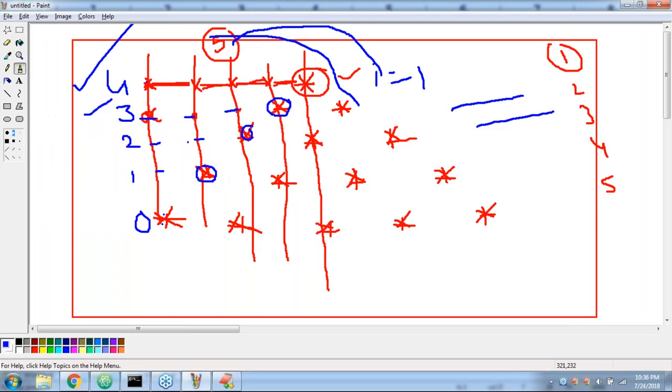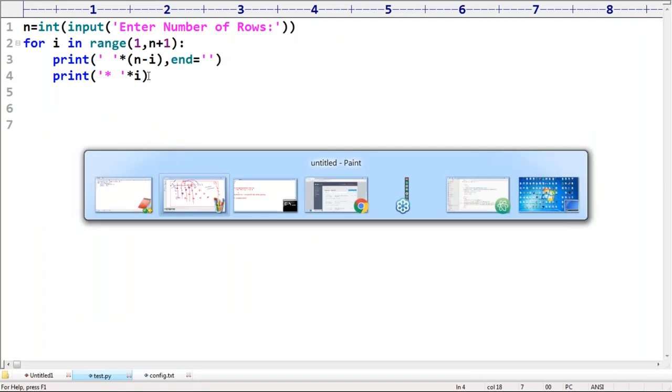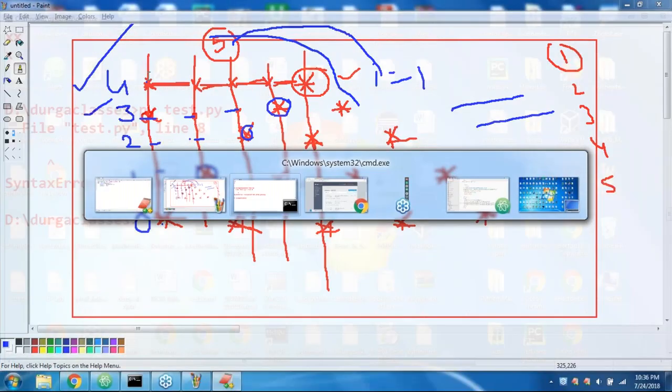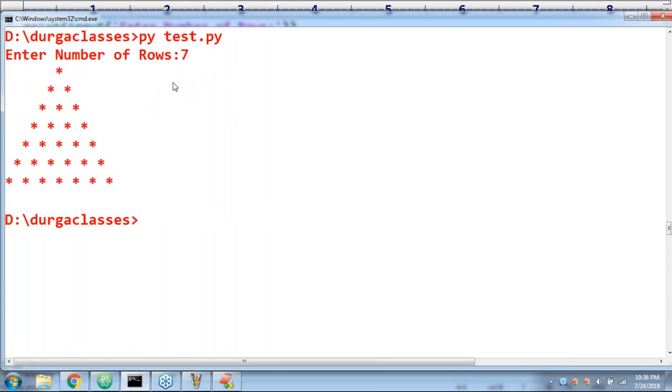Unexpected error, line number 8. Am I making any mistake? Yes. Okay. Enter number of rows: 5. Tick. Are you able to understand? Some output is coming. Don't worry. If I take 7, perfect. Now take a bit of very special care. Sir, I can give 100 or 1 lakh also.